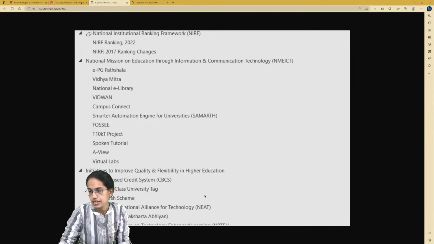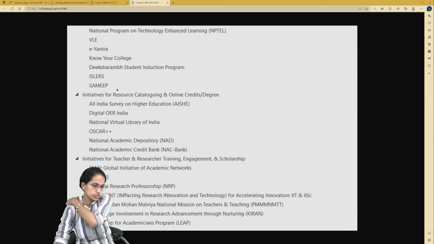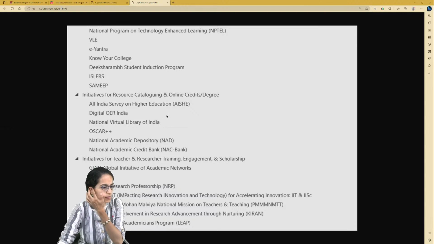Then initiatives for improving the higher education system. Under that we have the CBCS system, world class university tag, what it is, why it is important, Paramarsh scheme, NEET scheme, LEAP scheme, two of them extremely important. And similar to that we have the Vishaka scheme. Then there is e-Yantra, Sameep as another important scheme which is important for your upcoming examination.